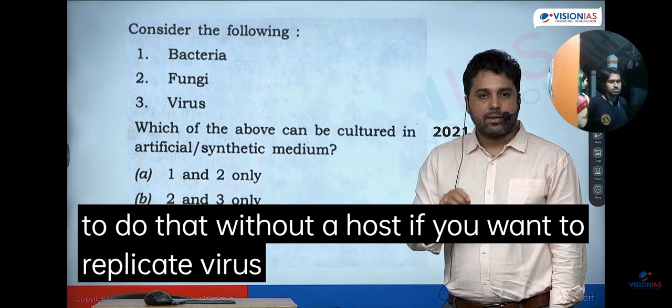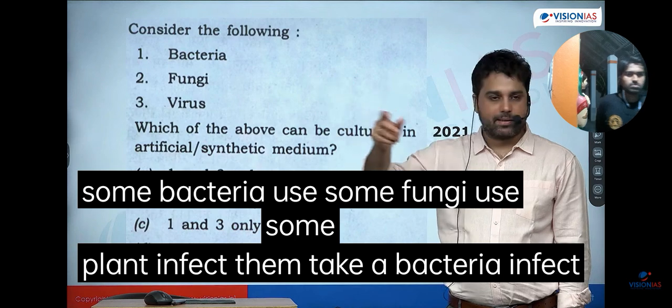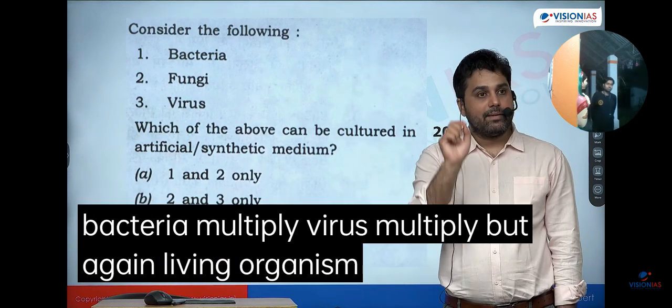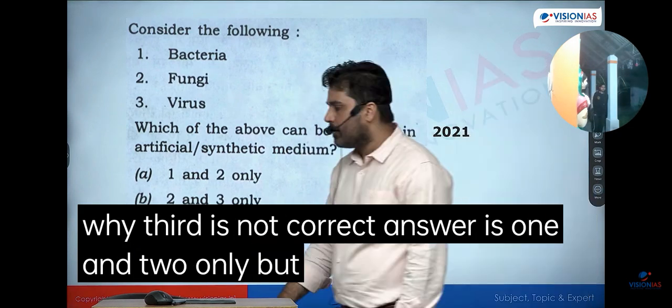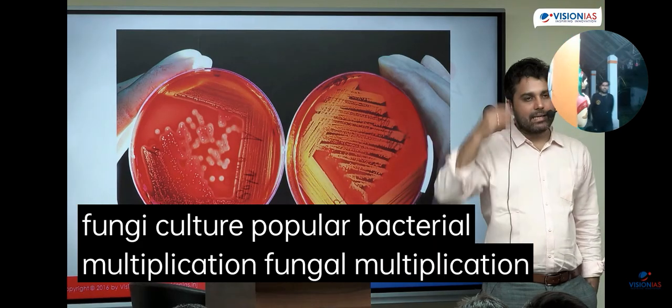If you want to replicate virus in a lab setup, then use some bacteria, use some fungi, use some plant, infect them. Take a bacteria, infect them with a virus, and bacteria को multiply करो. Bacteria multiply होगा, virus multiply होगा. But ये again हमको living organism चाहिए to do that. We cannot do that in some non-living artificial synthetic medium. So that is why third is not correct. Answer is 1 and 2 only. But bacteria culture and fungi culture ये बहुत popular चीज़ है. Bacterial multiplication, fungal multiplication, इसके करने के बहुत तरीके हैं.